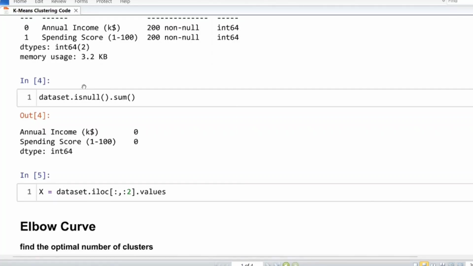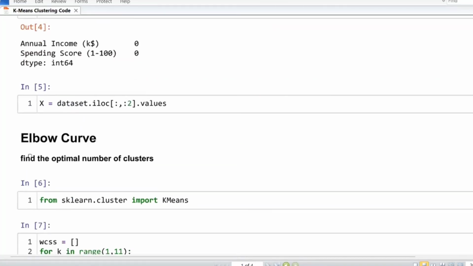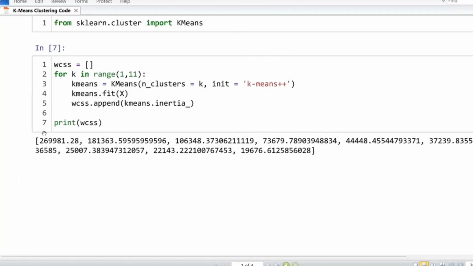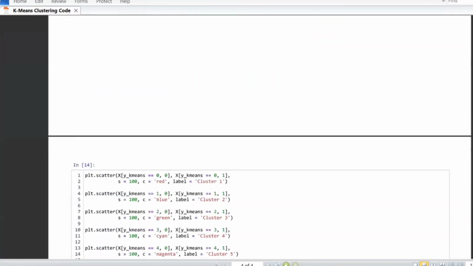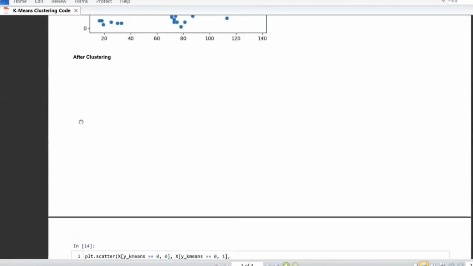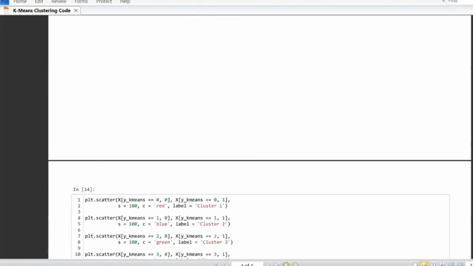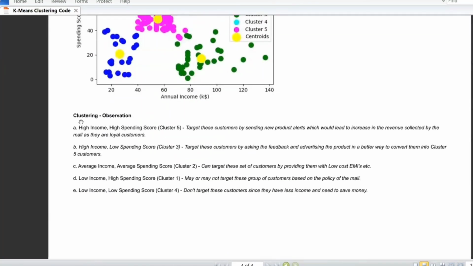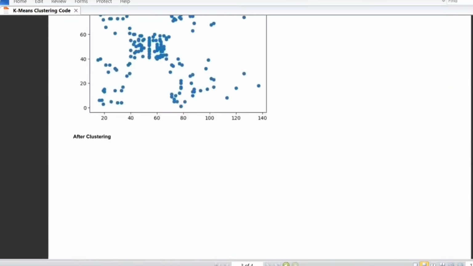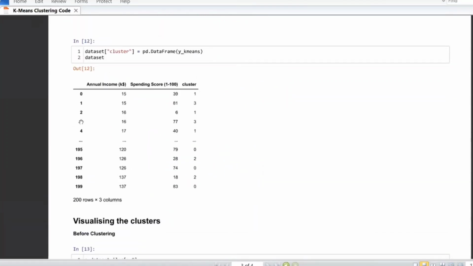Next, we applied the K-means algorithm, and finally we identified the best K value as 5. By using K-means with 5, we grouped the data and finally did the clustering.